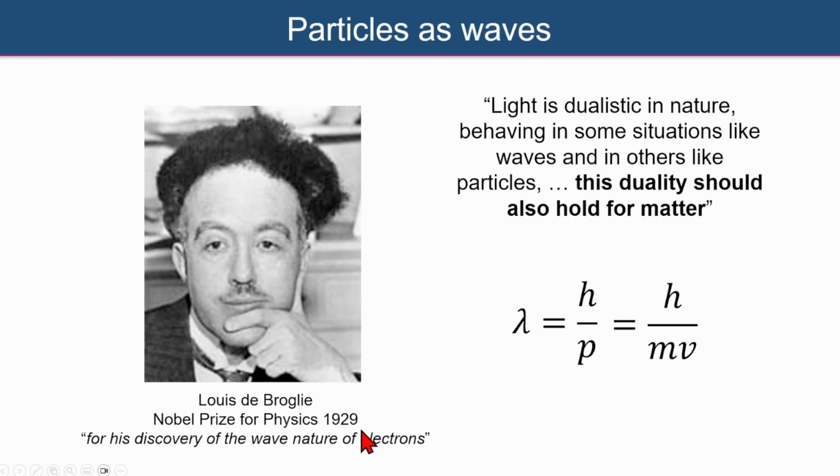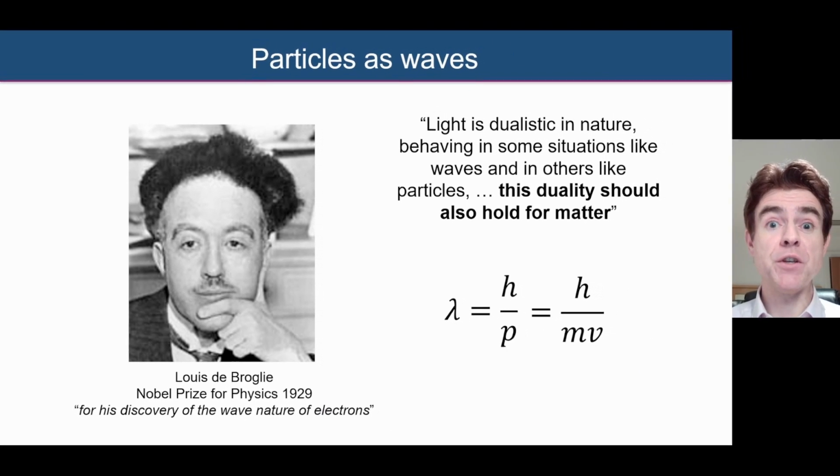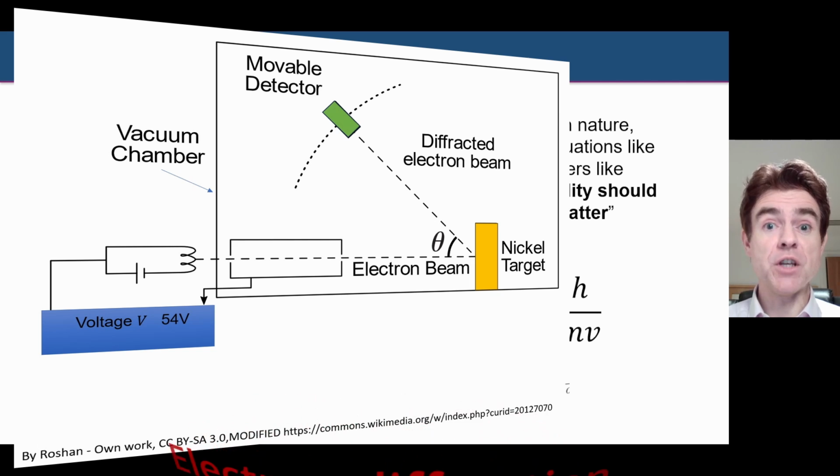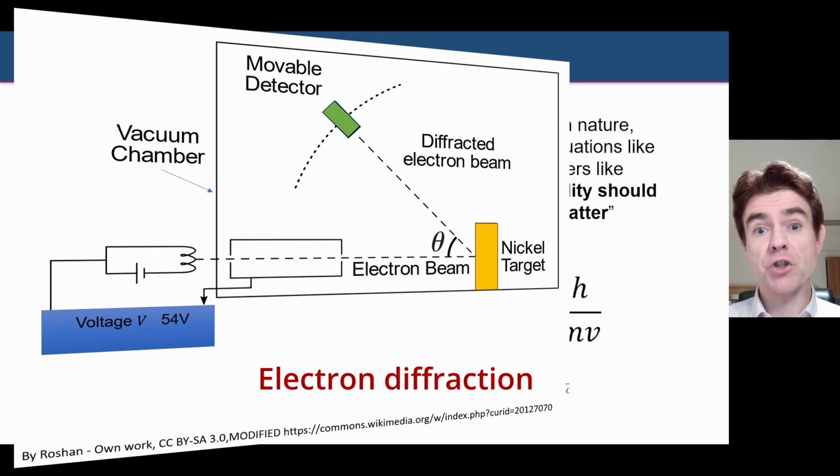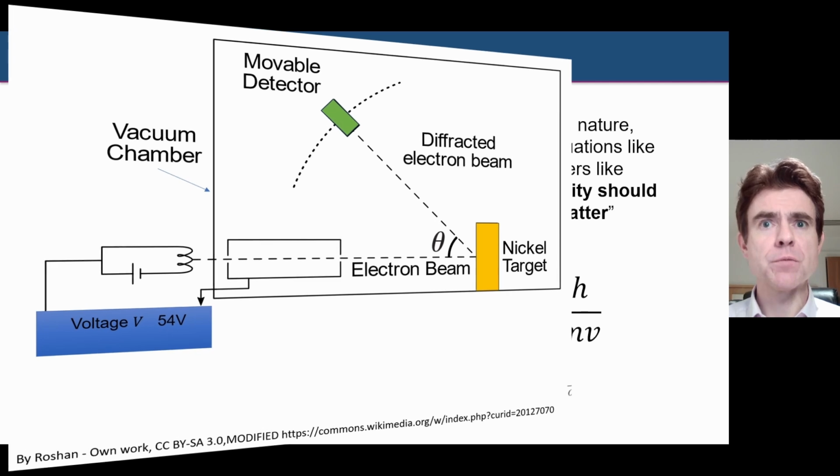And just a quick note to say that he did indeed obtain a Nobel Prize in Physics in 1929 for his discovery of the wave nature of electrons, because what he postulated here was indeed found to be experimentally true by the Davisson-Germer electron diffraction experiment, showing electrons to behave like waves.